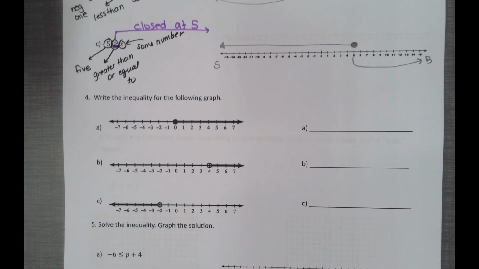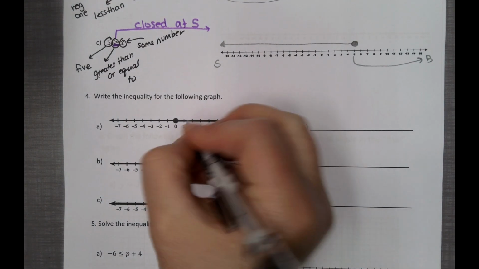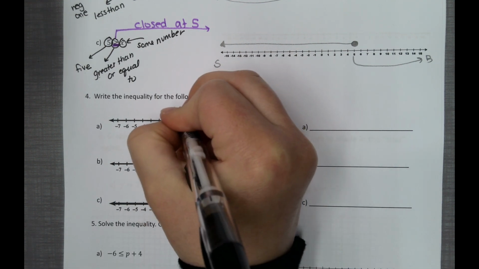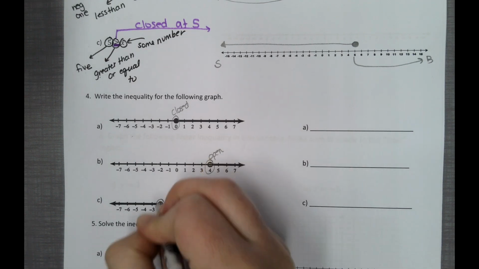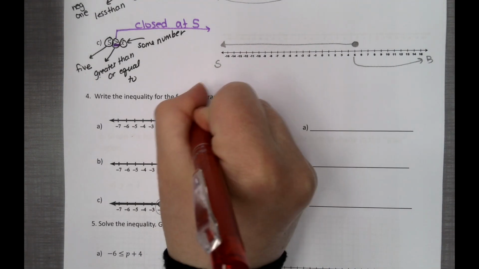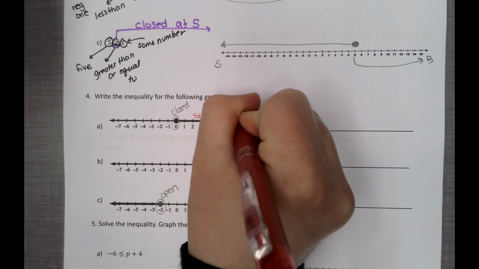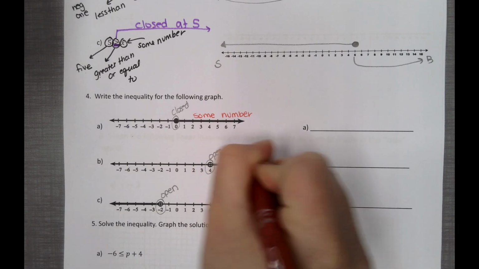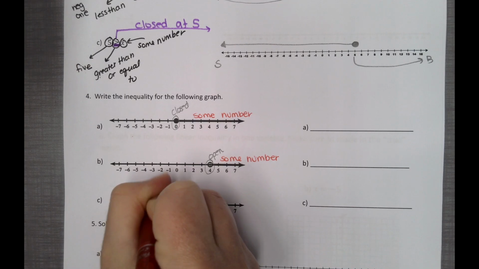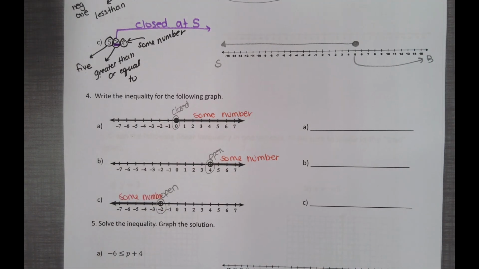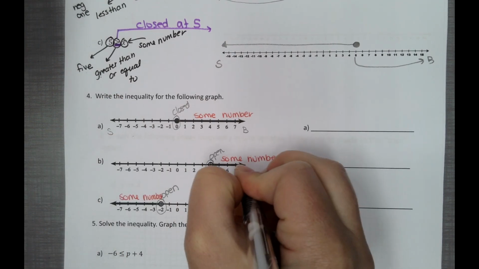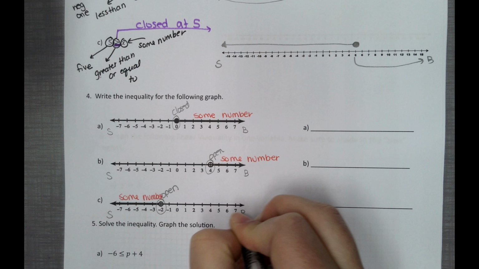Okay, now we're going to be writing the inequality for the following graph. So this is going to be your important number, so whatever they give you. You want to identify if it's closed or open. So we got 2 opens here. And then the line that you see, that's going to be your some number. That arrow is your some number. You want to indicate which one's your bigger and smaller side. So there's your smaller, here's your bigger, here's your bigger, here's your smaller, here's your smaller, here's your bigger.